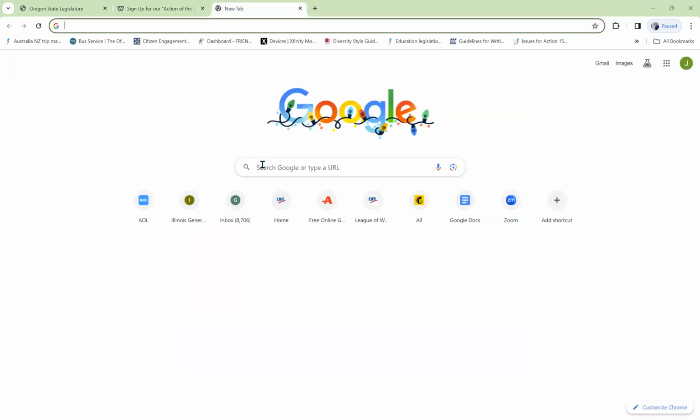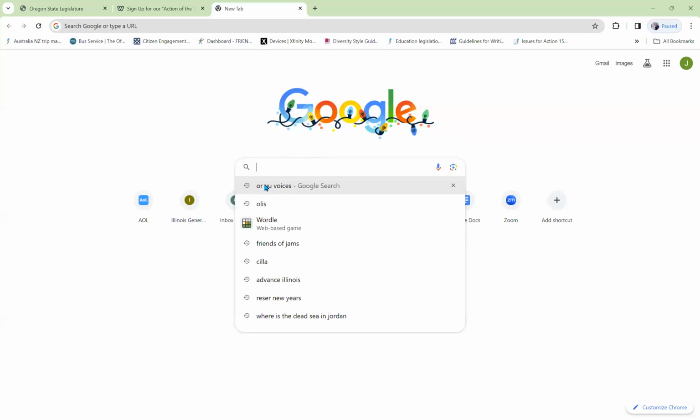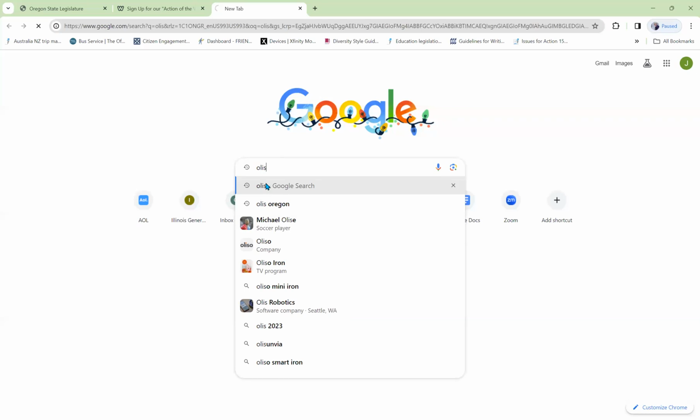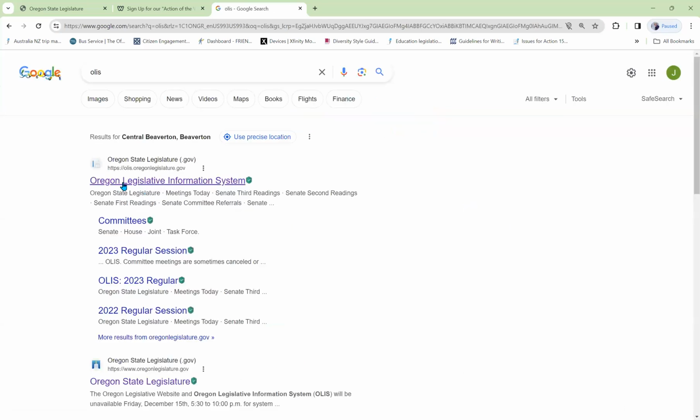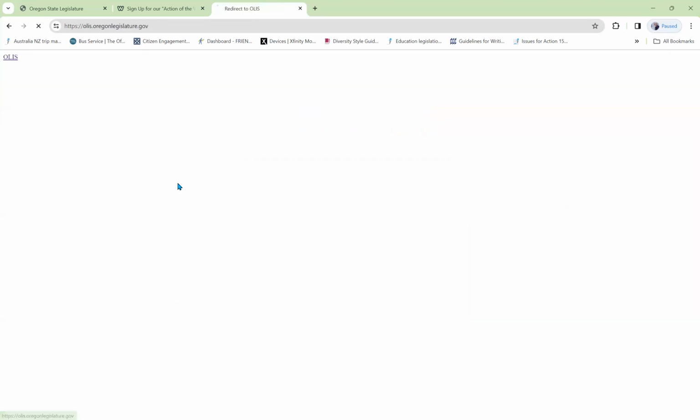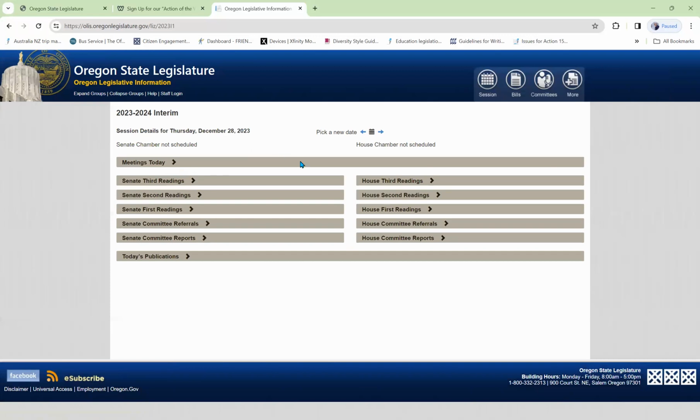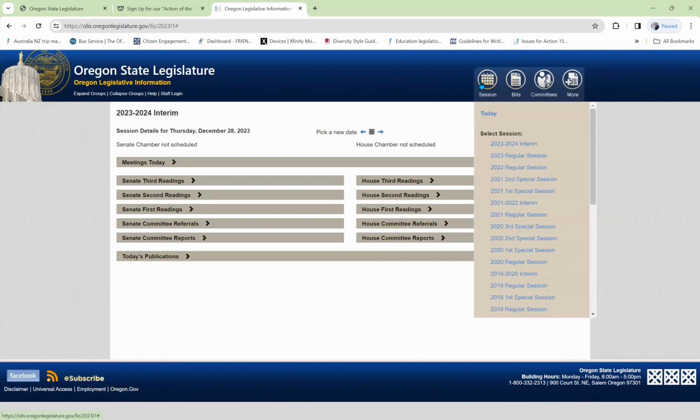Now, once you've gotten an action of the week alert from Voices, you'll want to find out more about it, find out how to testify, and so on by going to the Oregon Legislative Information System. You can type OLIS into your search engine and then click on Oregon Legislative Information System. Not all that long ago, you got an action of the week alert from Voices regarding a public bank task force. Let's look up that bill to see how that went.